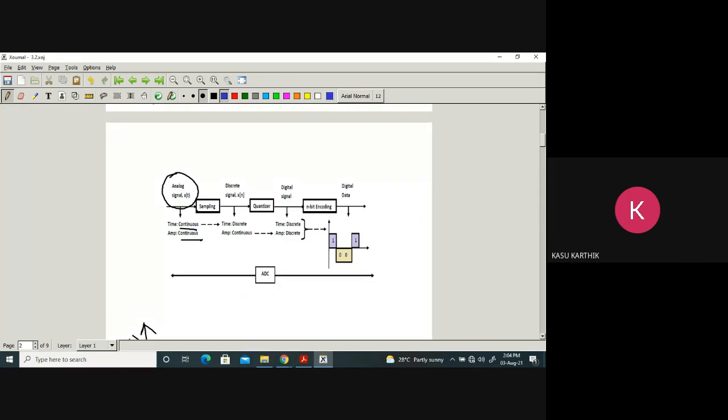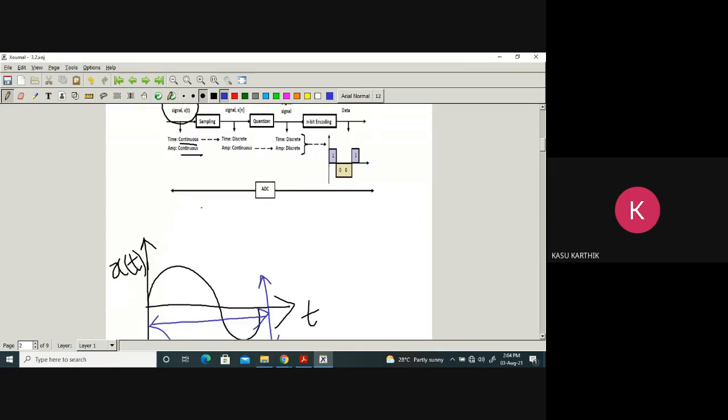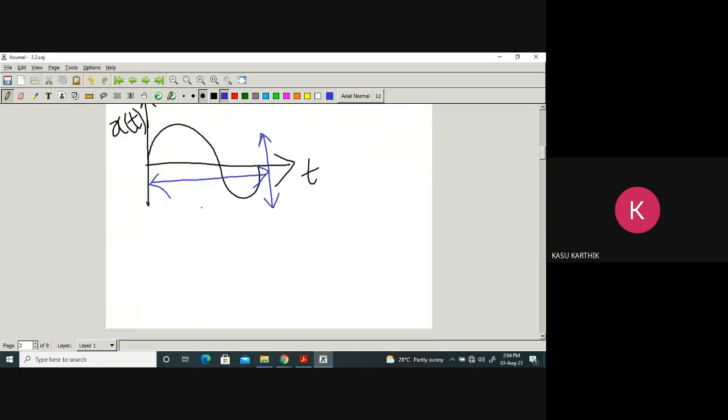We sample it. If we sample a signal, what do you get? You get samples. Generally, what happens here?